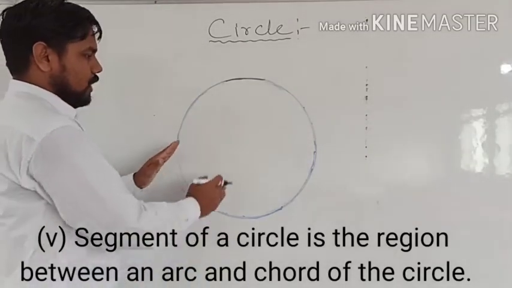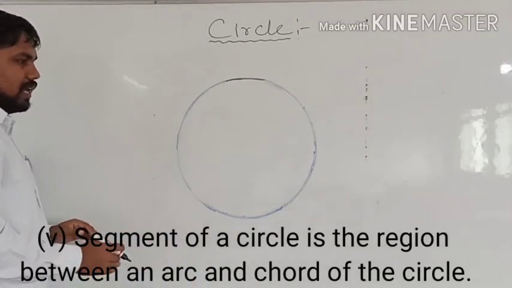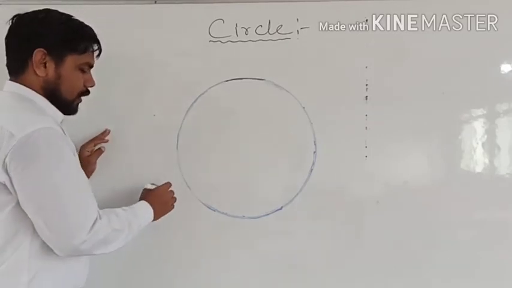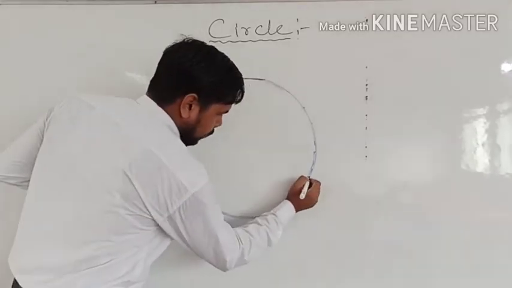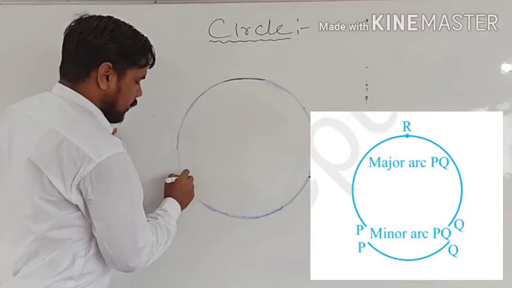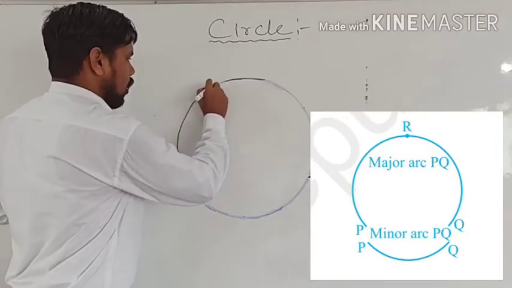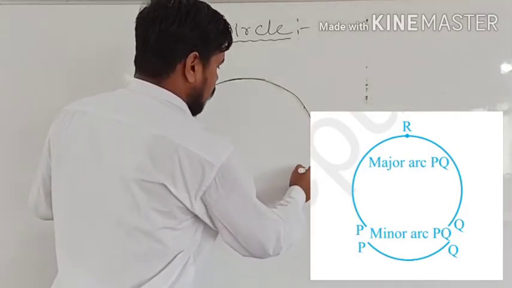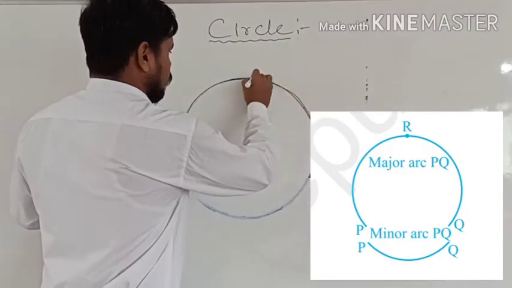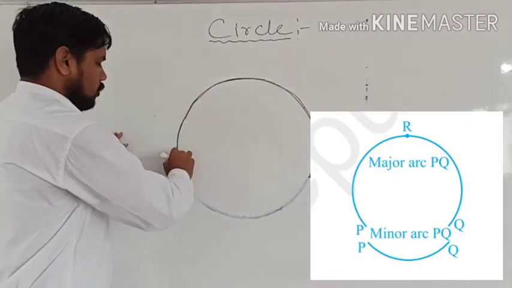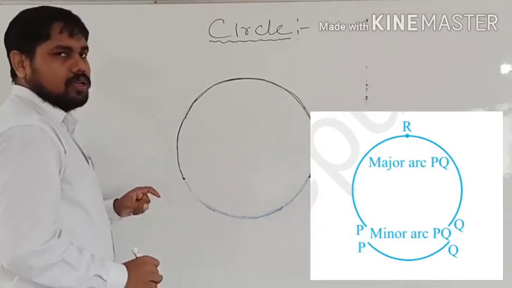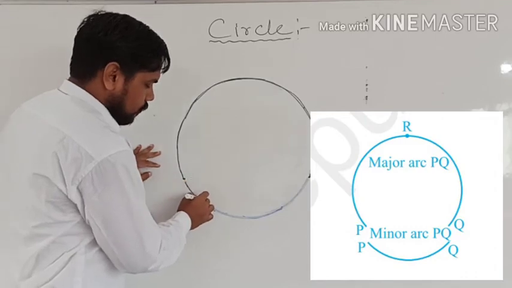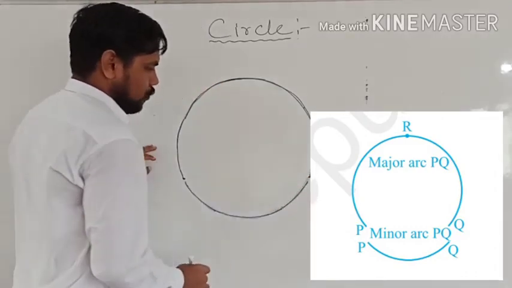So for a sector we will take two lines, that means one angle we will take. Here, if you take any two points, you can see this is the longer arc. This longer arc is called the major arc, and this smaller arc is called the minor arc, which we have discussed.